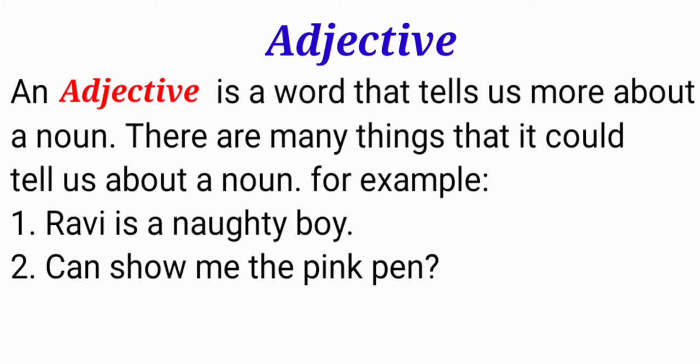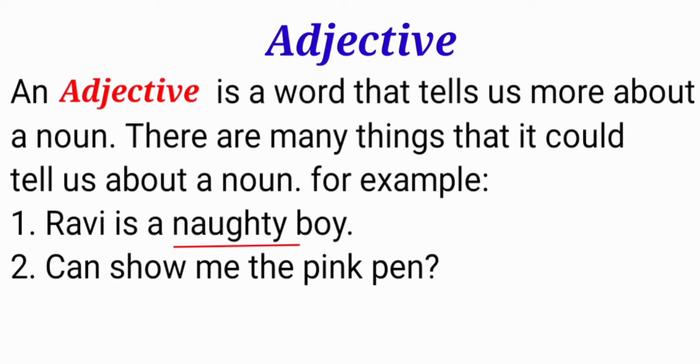Now we will see the examples. First of all, we will see the first example. Ravi is a naughty boy. In this sentence, the word naughty is an adjective, and here it is telling more about a noun. The noun here is Ravi. So it is telling about a noun.